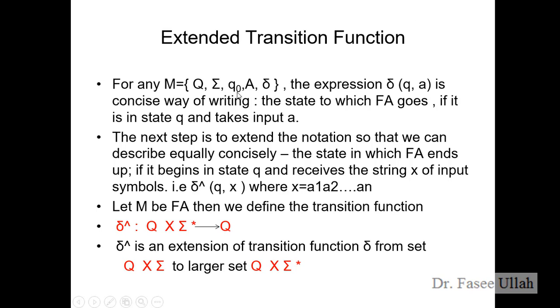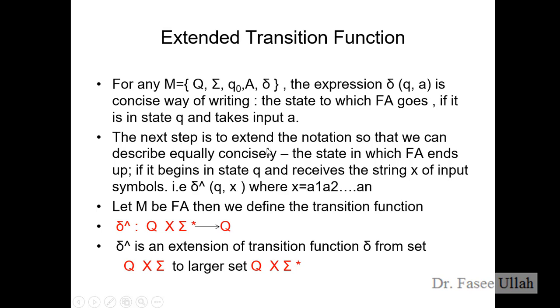So this q0 is the initial or starting state. A represents the generic form of different transition values, like 0, 1, or A and B and so on. And this is the transition function notation, right?